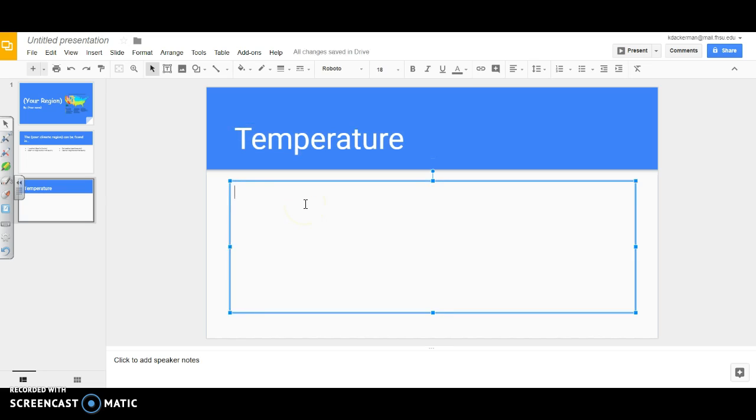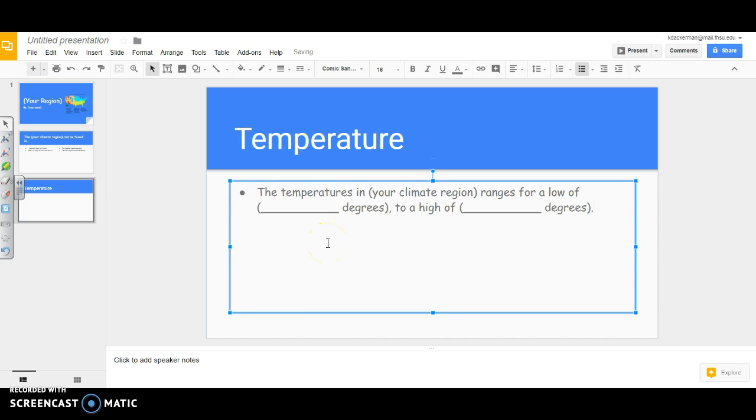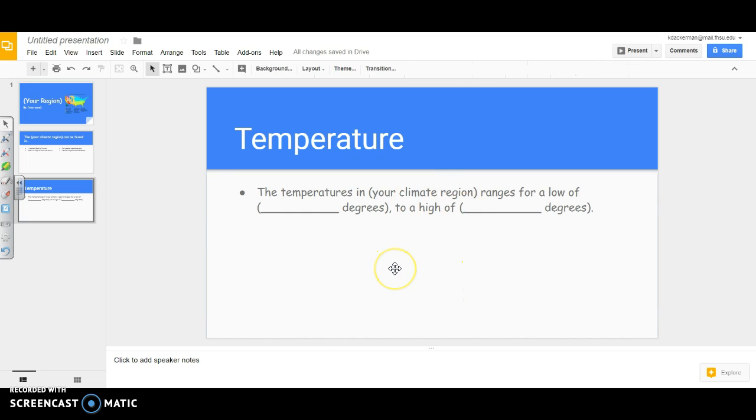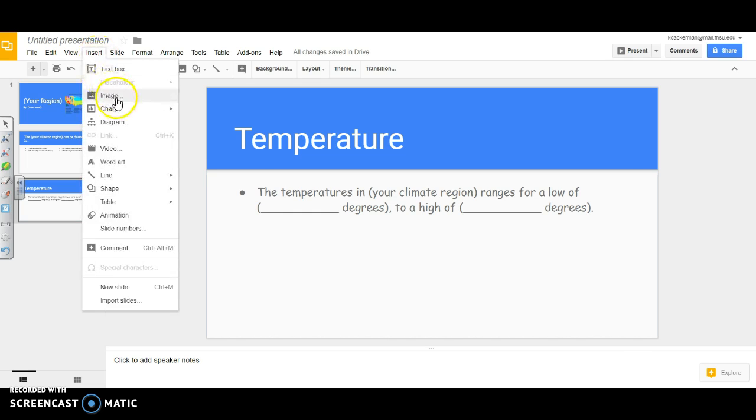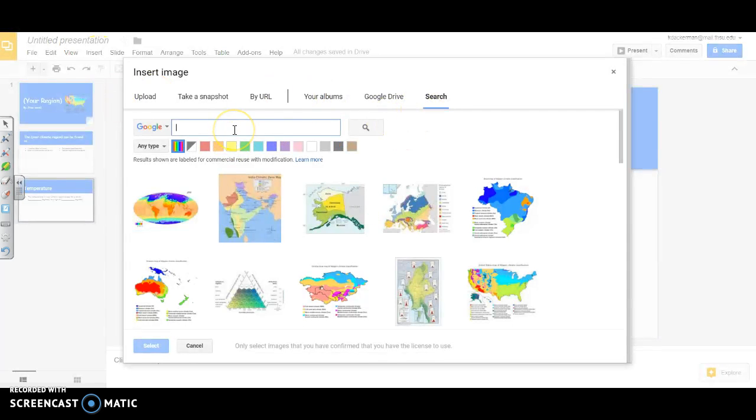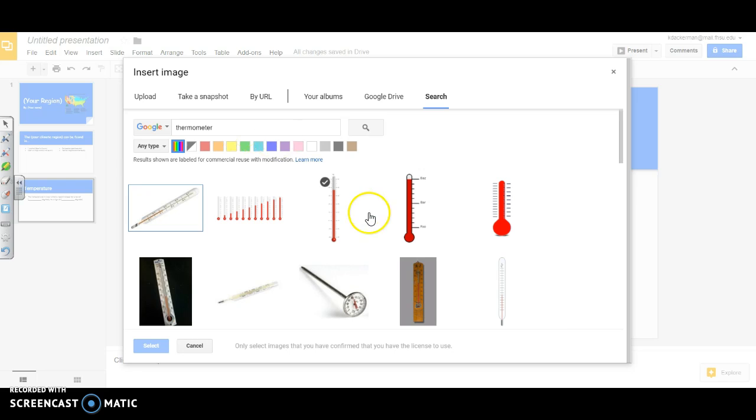And then in there, I would like for you to write the temperatures in your climate region and what it ranges from. It might range from the lowest degrees to the highest degree. And then you can insert an image here if you would like. For temperature, you might put a thermometer or something like that just to make it a little more interesting. So if I come over here, I could do image and then thermometer. And then I can choose which picture I would like. This one looks like our science thermometer, so I'm going to pick that one.